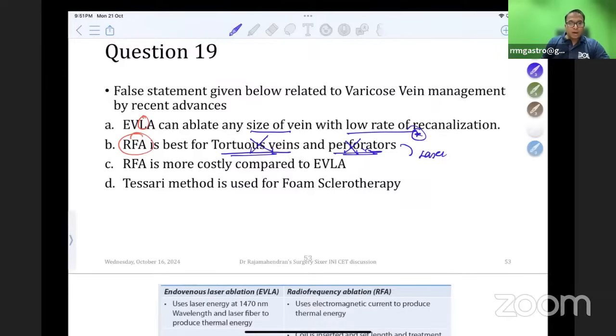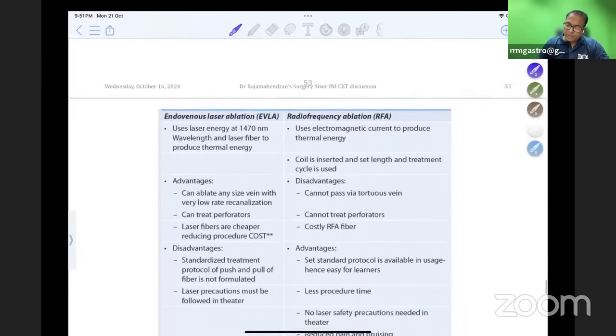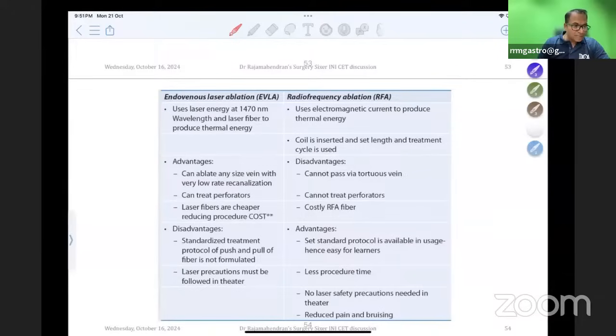And RFA is costlier than EVLA, true. Tessari method is foam sclerotherapy is also true. So the answer, this table, don't forget: endovenous laser ablation can ablate any size vein, can treat perforators, and has cheaper laser fibers. Whereas RFA disadvantages are it cannot pass via a tortuous vein, cannot treat perforators, and is costly.